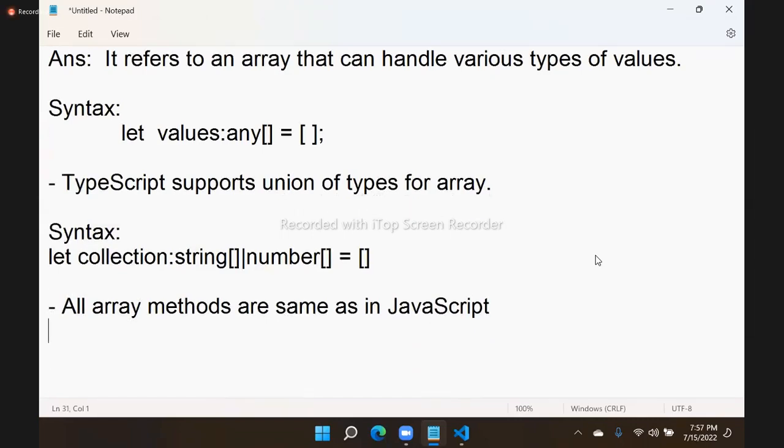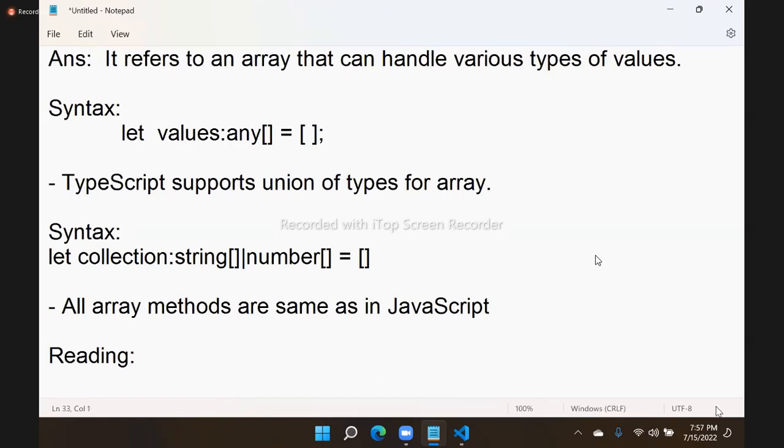What are the various array methods? For reading, for adding, for removing, for searching. So many array methods are there. All array methods are same as JavaScript. For reading, what are the array methods we have?